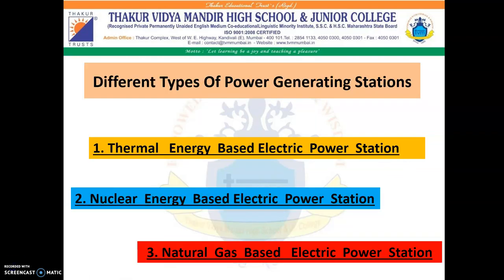To rotate the generator, we need a turbine, and to drive the turbine, we need an energy source. So based on which type of energy source is used to rotate the turbine, there are different types of power generating stations. Three of them are shown here: thermal energy based electric power station, nuclear energy based electric power station, and natural gas based electric power station. Let us understand the working of a thermal energy based electric power station.